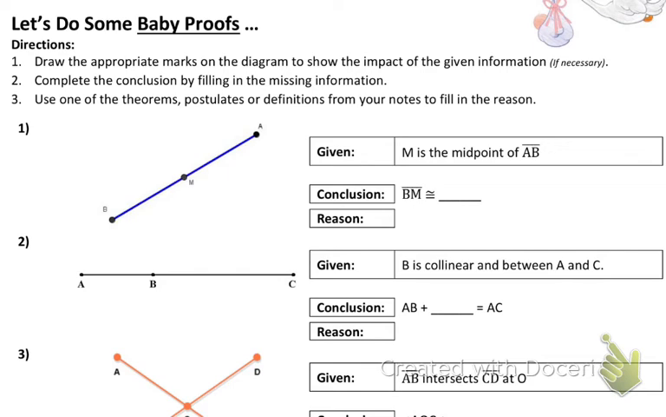You should put marks on the drawing. What mark should I put on there? We're going to put tick marks, saying that those 2 things are congruent. So my conclusion is that BM is congruent to MA or AM, doesn't matter. MA, I'll put that.